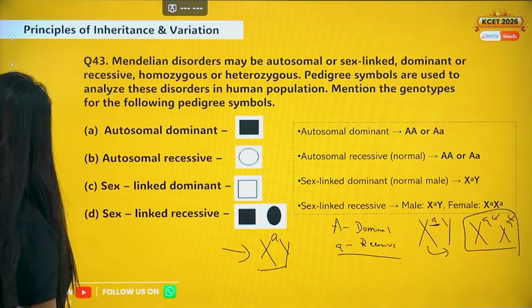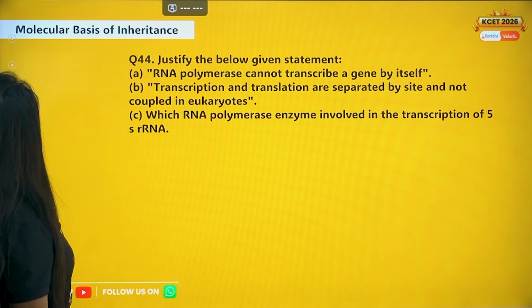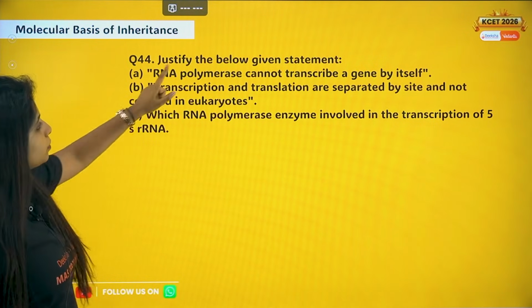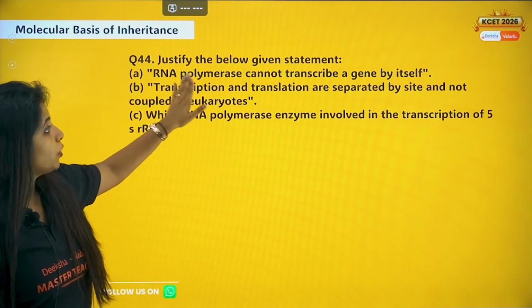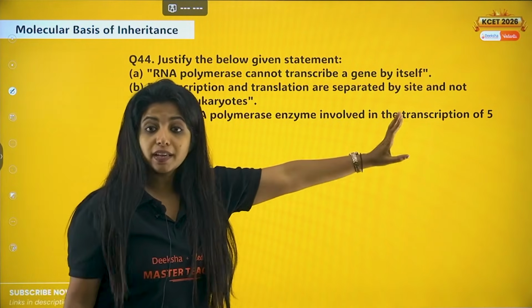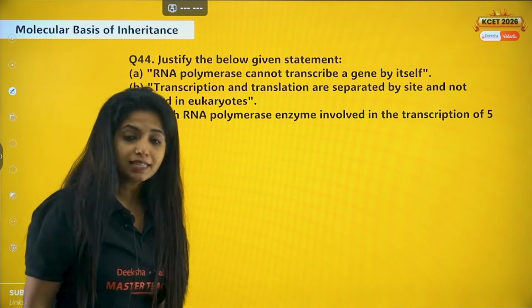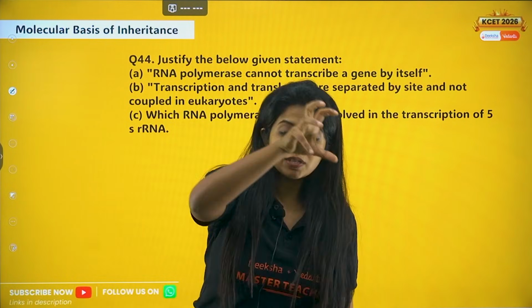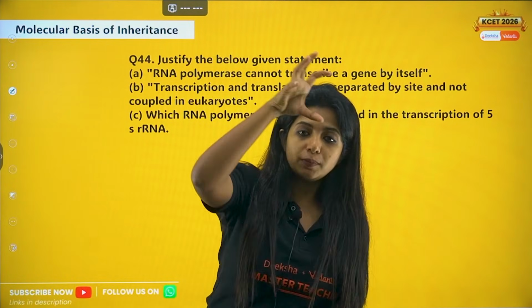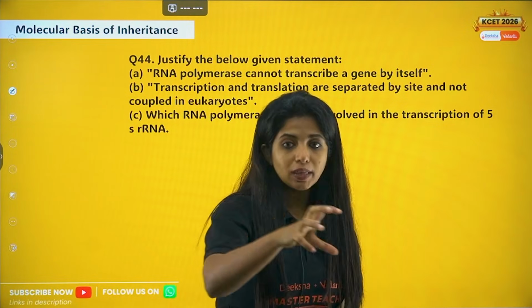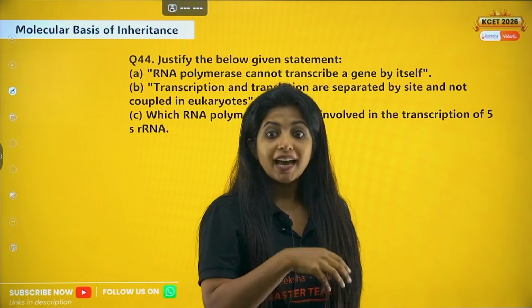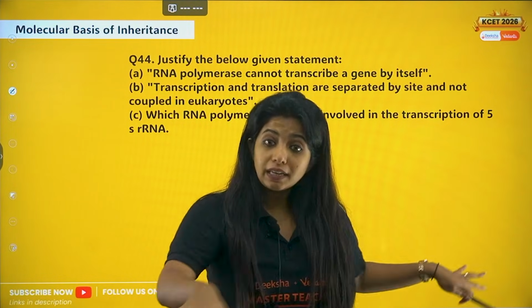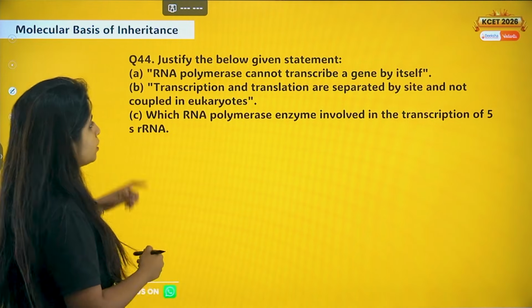Cool? Now next thing, question number 44. Justify the below given statements. RNA polymerase cannot transcribe a gene by itself. Can it? No. It needs the help of a factor known as sigma factor. Sigma factor helps the attachment of the RNA polymerase to the promoter region, and that's where the transcription officially begins. And then you need rho factor for terminating the process of transcription as well. That is being asked over here.